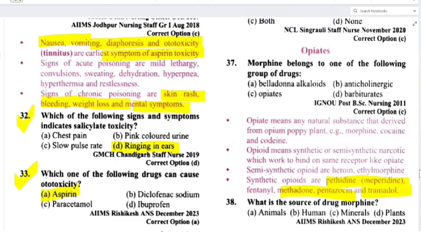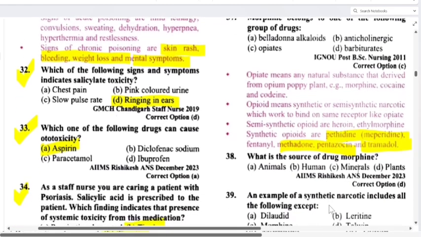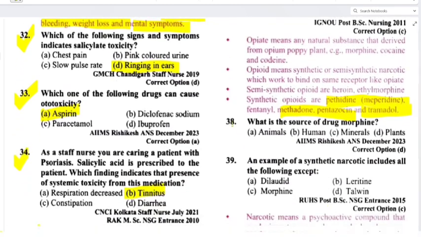You mainly have seen tramadol, right? In the ward it is widely used in patients. So this is a painkiller, isn't it? That will reduce pain in the patient. So what is the source of the drug morphine? Next question: animal, human, mineral, plant. This is plant. You have seen the poppy plant, it is written here. So it will be from plants.